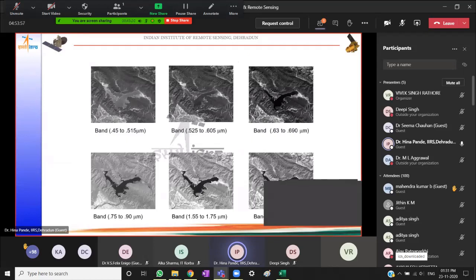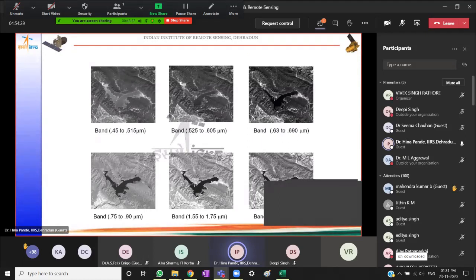Now, please remember, I would just like to stress the fact that even though we have multiple bands corresponding to different regions of the spectrum, if I display individual bands, I will see a grayscale image. Unless I display 3 bands in combination and display them through the red, green, and blue color guns of the display system, I will not see the image as a color image.